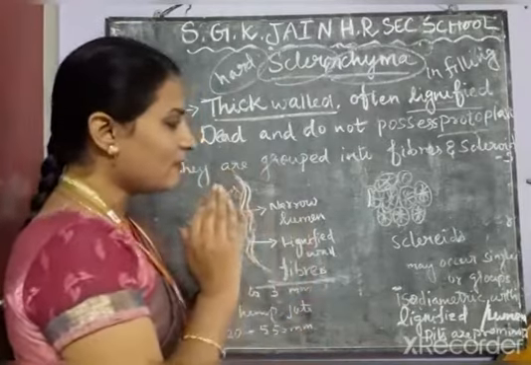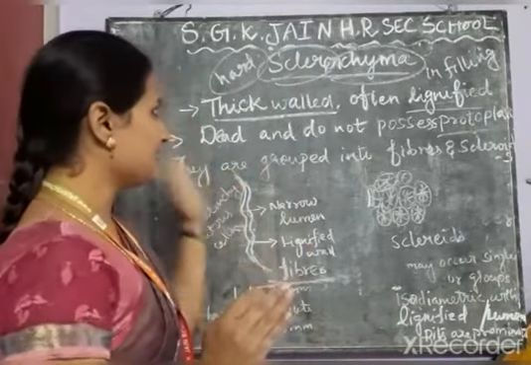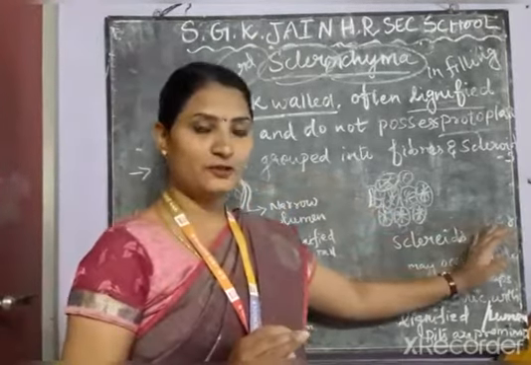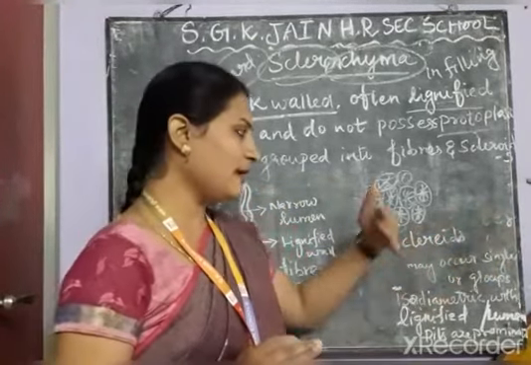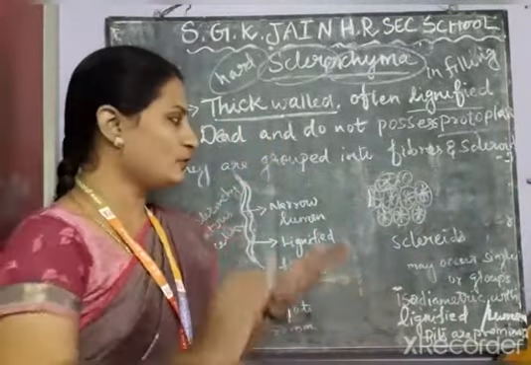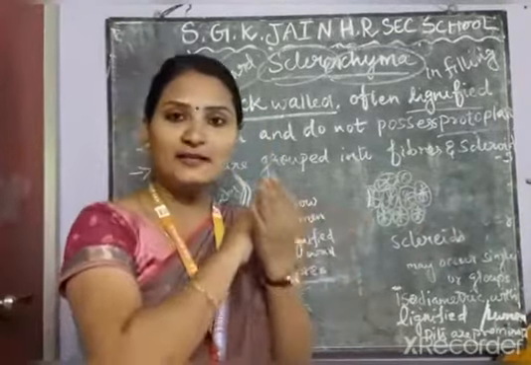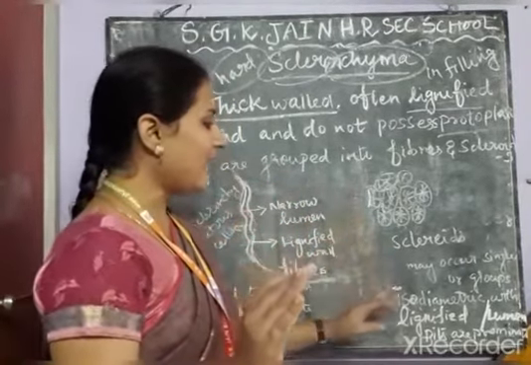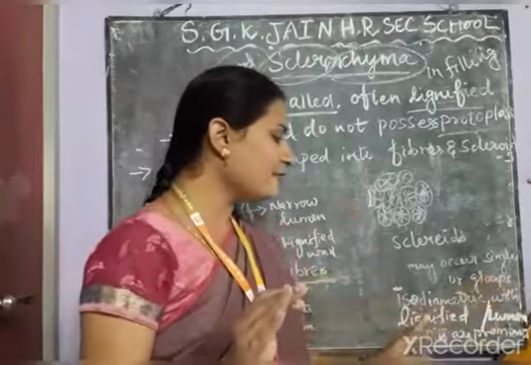In some plants, these dead cells, these sclerenchyma tissues, are grouped as sclereids. These sclereids may occur singly or in groups. They are widely distributed throughout the plants, and they are isodiametric with lignified walls.